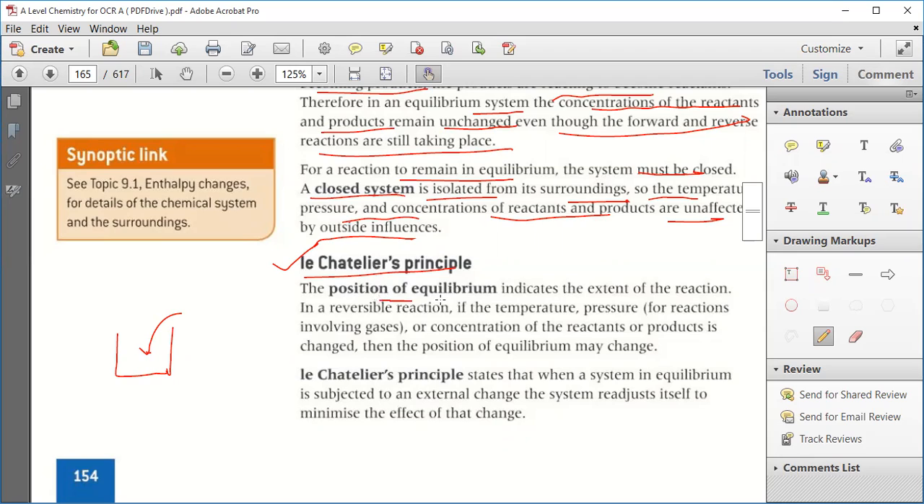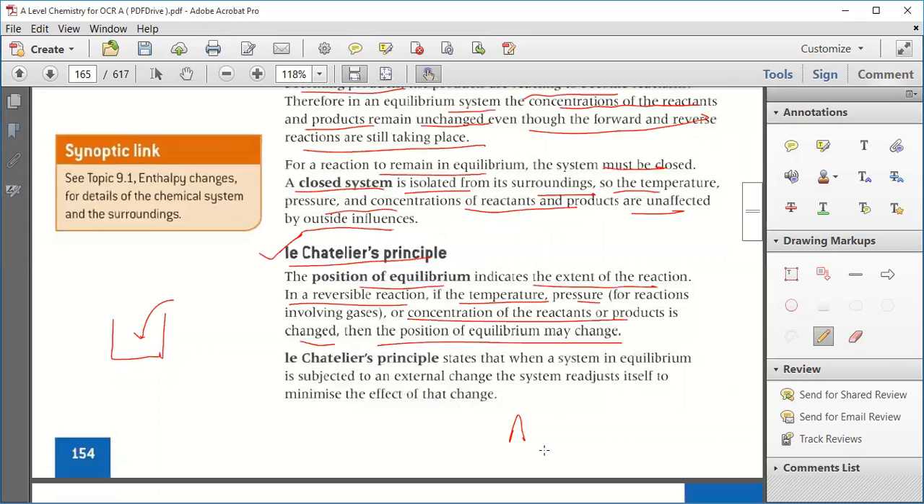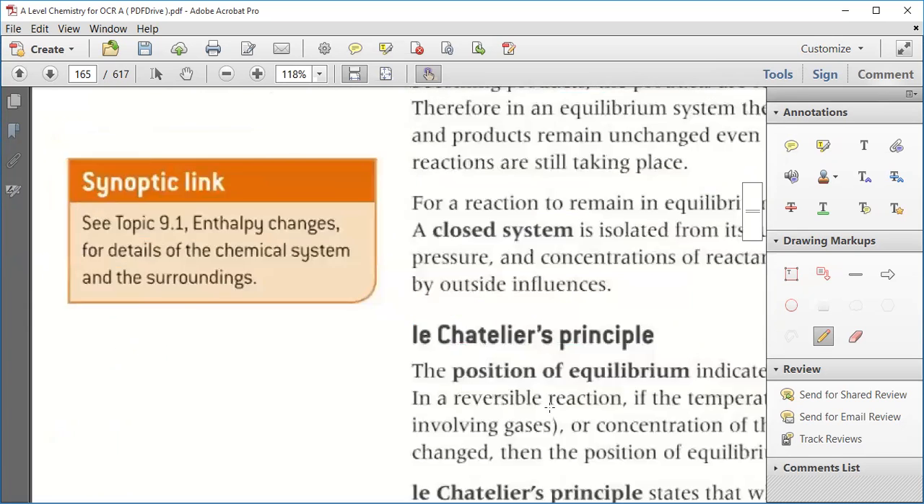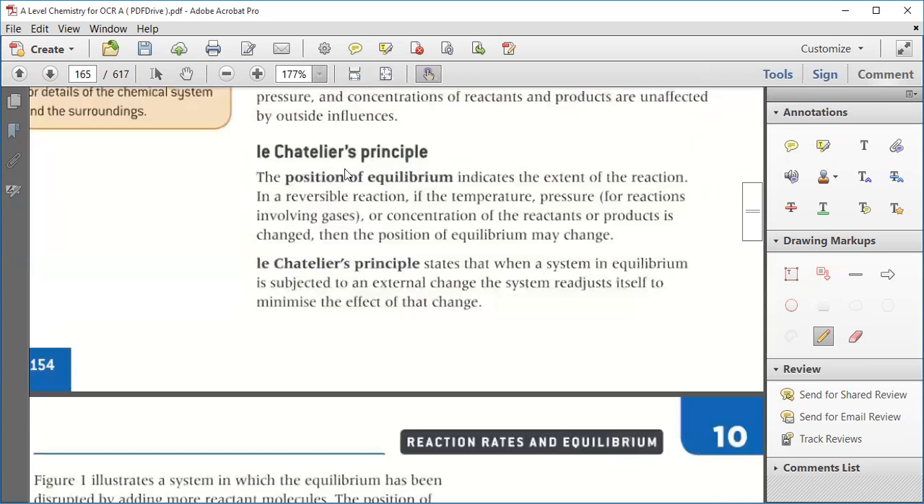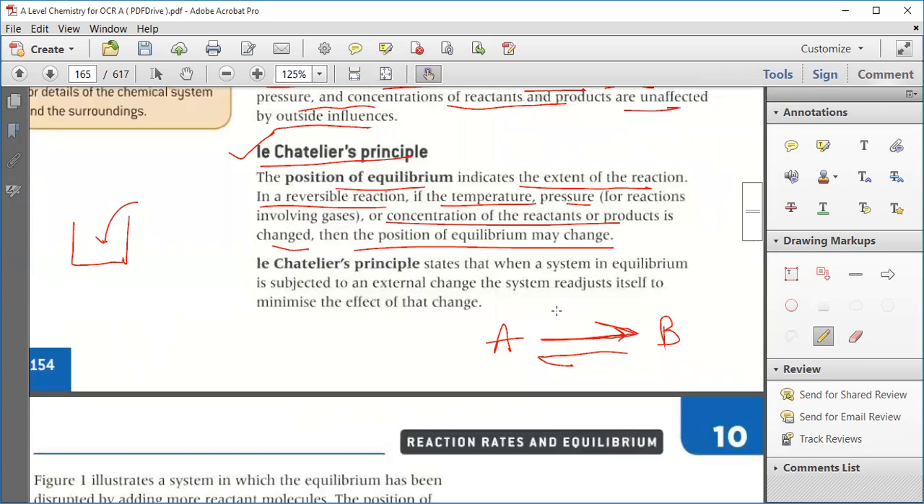The position of equilibrium indicates the extent of reaction. In a reversible reaction, if the temperature, pressure, or the concentration of the reactant or product is changed, then the position of the equilibrium is changed. Now suppose A to B, a reaction is going on, which is a reversible reaction. Now this reaction is having a specific temperature, it is having a specific pressure. Everything is fixed in that case.